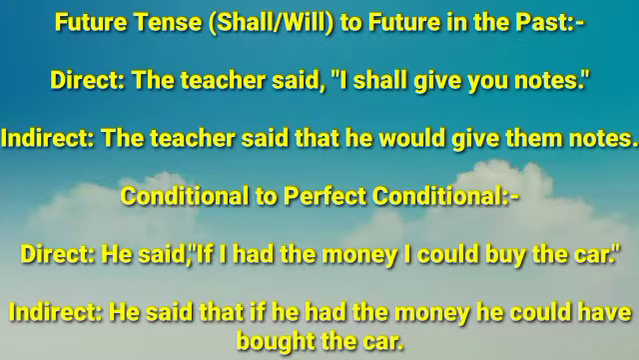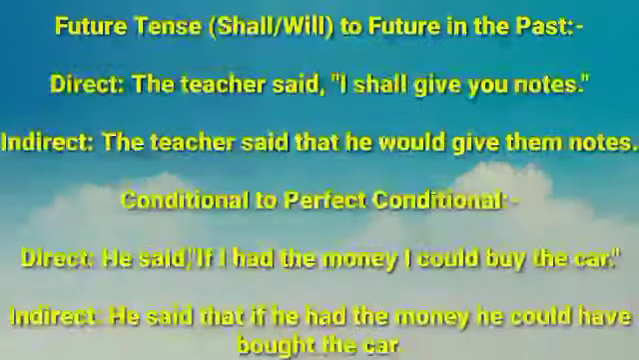Okay. Conditional to perfect conditional. Now direct: He said, "If I had the money I could buy the car." In indirect, we write: he said that if he, I according to subject, he had the money, he could have bought the car. Here he could, and buy is given; in place of buy, we have to write have bought the car.